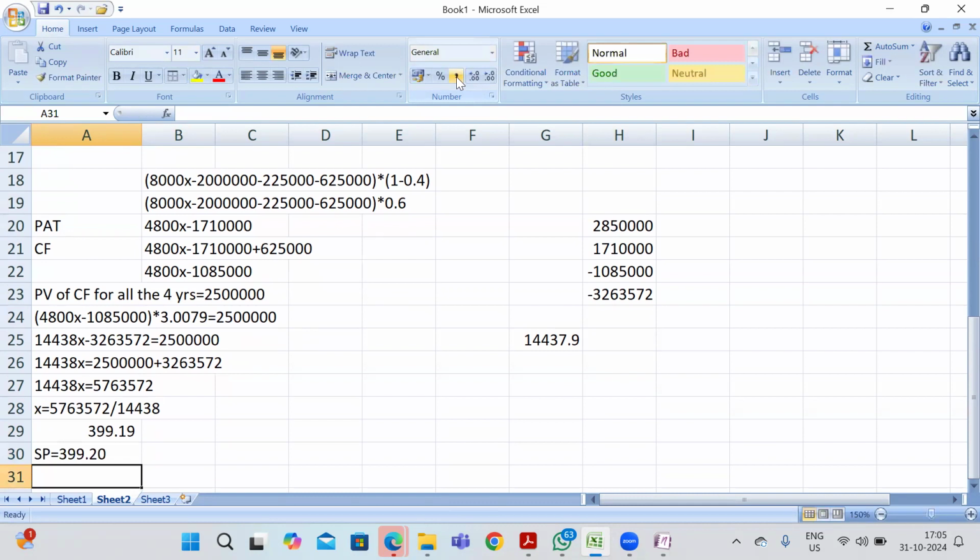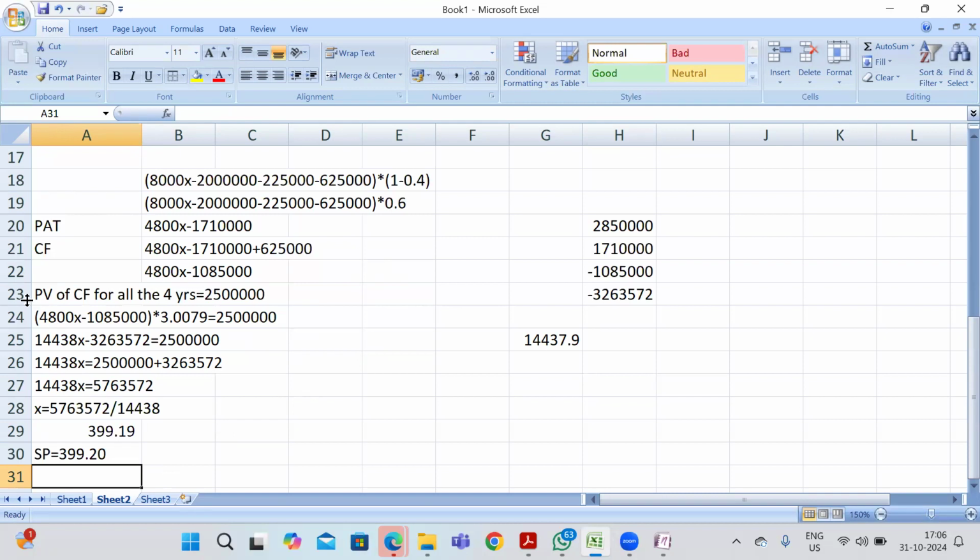First remember one thing: we can apply the annuity factor only when the cash flows for all the 4 years are the same. If we are getting cash inflows of 100 in the first year and 150 in the second year, then we can't apply the annuity factor. Then we go only for the present value factor of each year. So remember that, and if you frame this equation, you can easily solve this one.